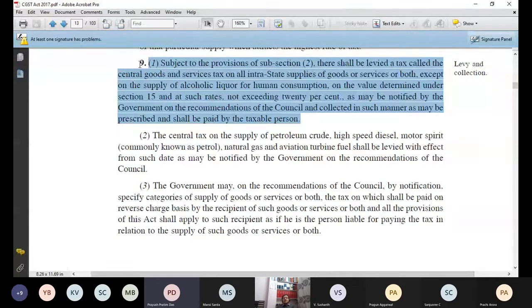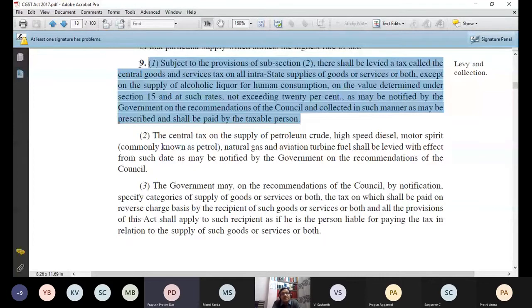We are reading which act? We are reading... Yeah, I understand your question. Now we are reading which act? You first tell me. It is CGST Act. Okay, so fine. So that means it is only central tax. Now, if on any product the central tax share is 18% by default, state government will also get the 18%. So effectively, the total tax becomes 36%. Point clear? Yes, sir.